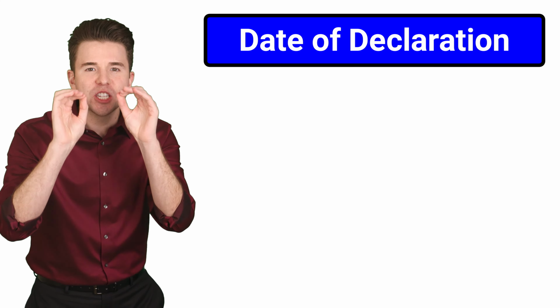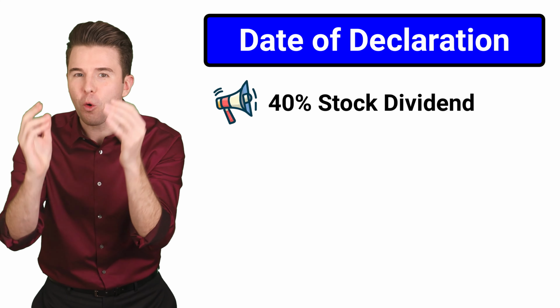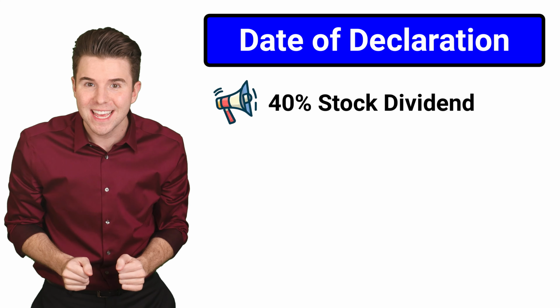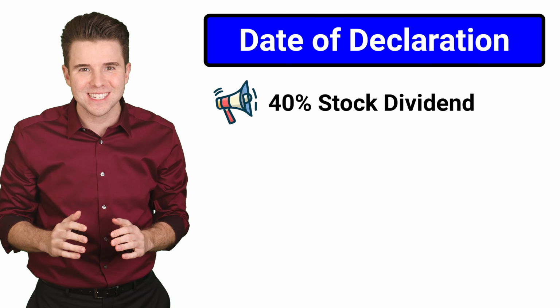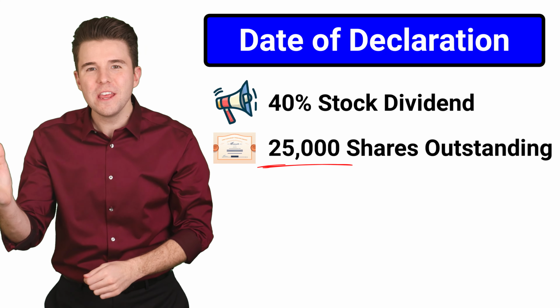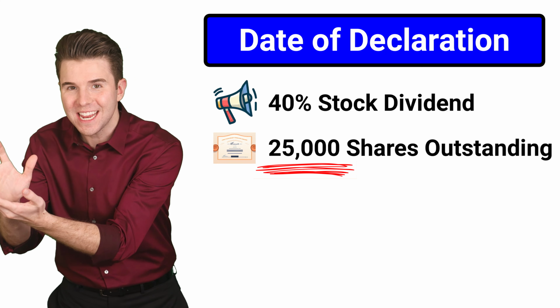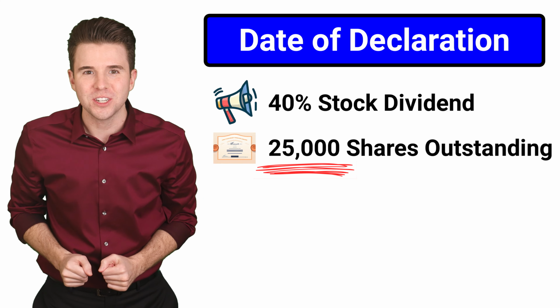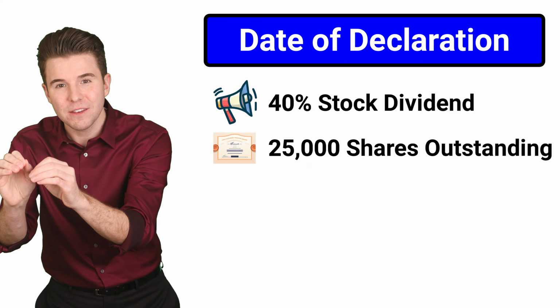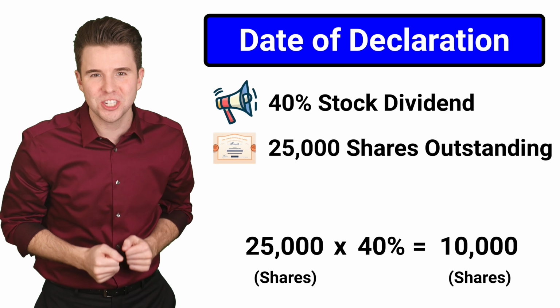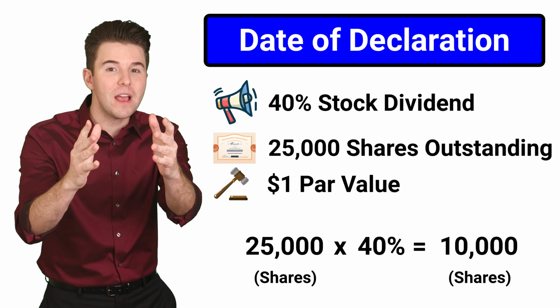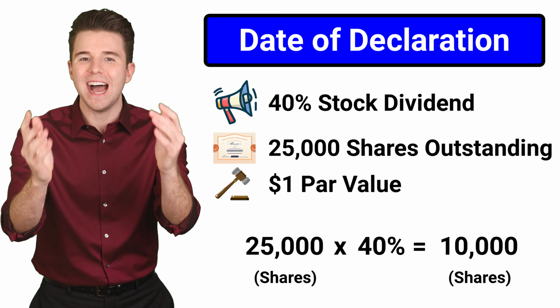So, assume a company declares a 40% stock dividend on December 31st. The company had 25,000 shares outstanding before the declaration. So, the stock dividend is for 10,000 shares. The par value of each share is $1.